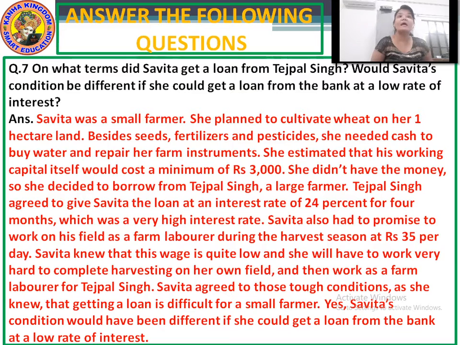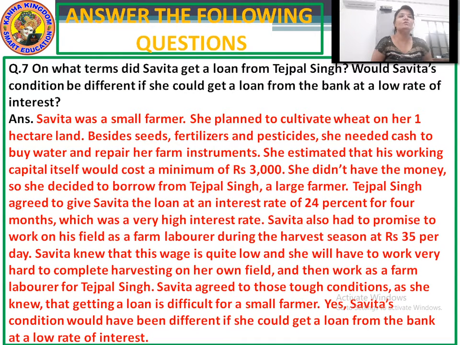She didn't have the money, so she decided to borrow from Tejpal Singh, a large farmer. Tejpal Singh agreed to give Savita the loan at an interest of 24% for 4 months, which was a very high interest rate.